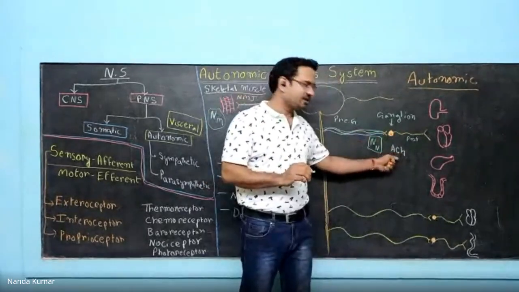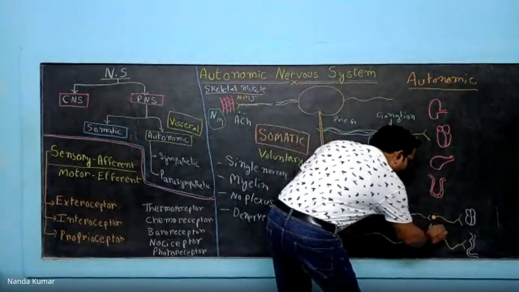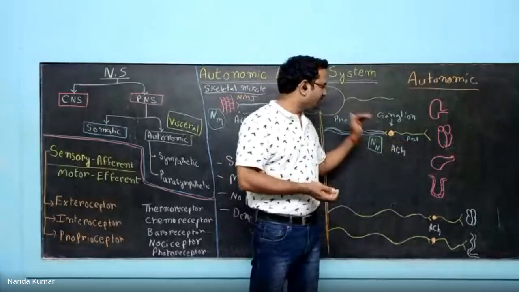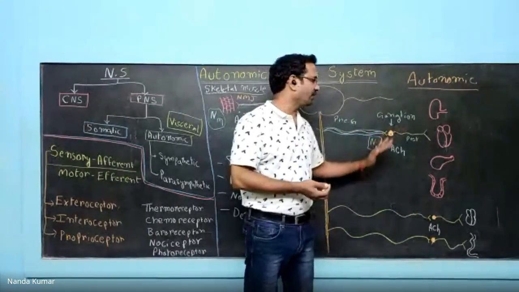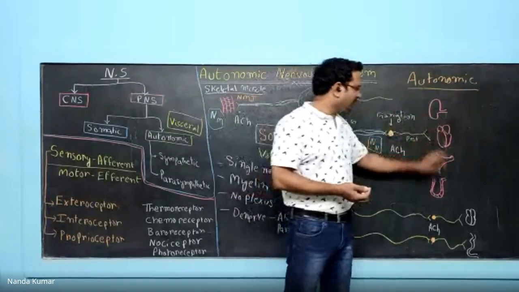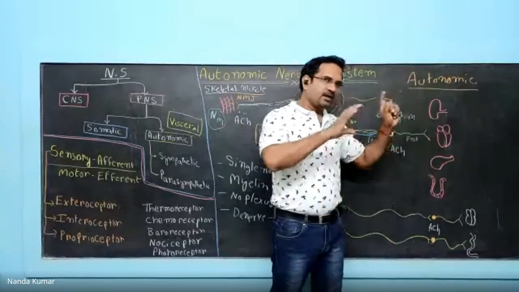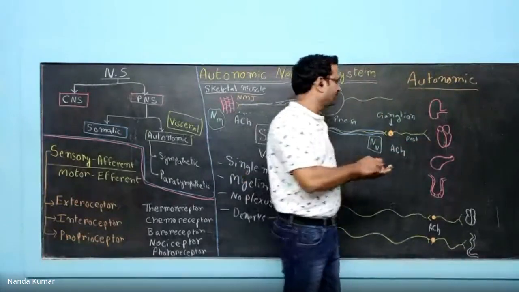So the neurotransmitter is acetylcholine. Everywhere you see the same thing. Here also, acetylcholine is the neurotransmitter at preganglionic nerve endings. Receptors, nicotinic neuronal or nicotinic ganglionic. Now, at this junction, the neurotransmitters will change. In certain neurons, at this end, noradrenaline is released.